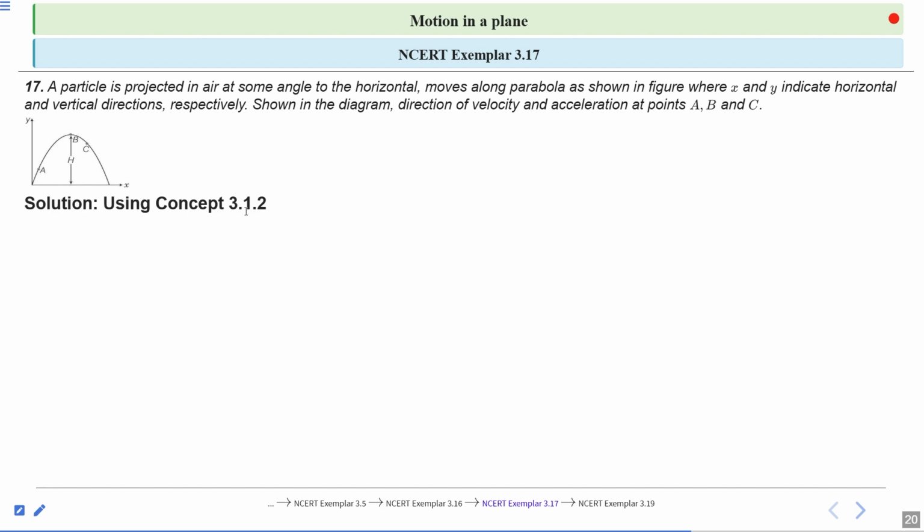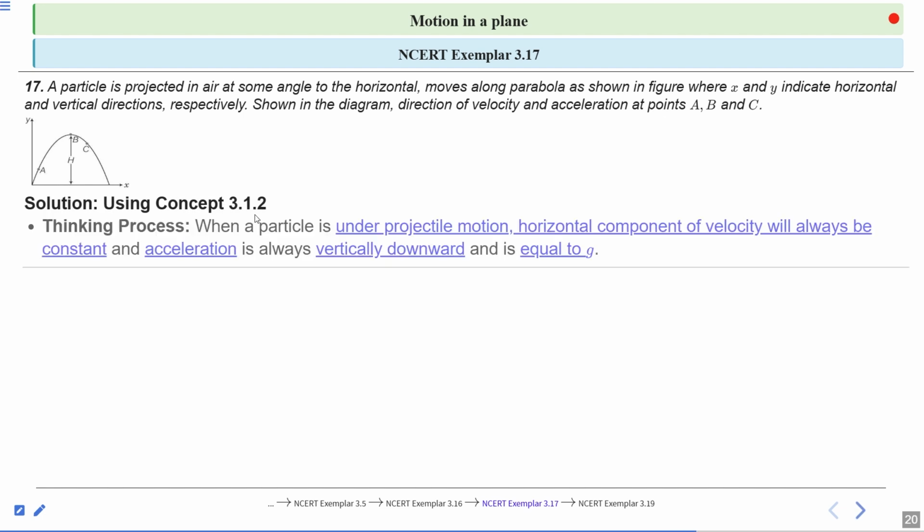Solution using concept 3.1.2. Thinking process: when a particle is under projectile motion, the horizontal component of the velocity will always be constant and the acceleration is always vertically downward and equal to g.